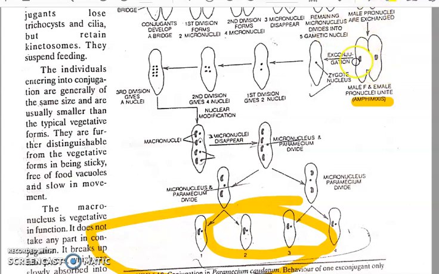Through meiosis, variation is introduced into the nuclei, and apart from multiplication, one pair of conjugates gives you 8 daughter Paramecium. Apart from this multiplication, it could be a forerunner of differentiation of sex in higher organisms. So this is all about conjugation.